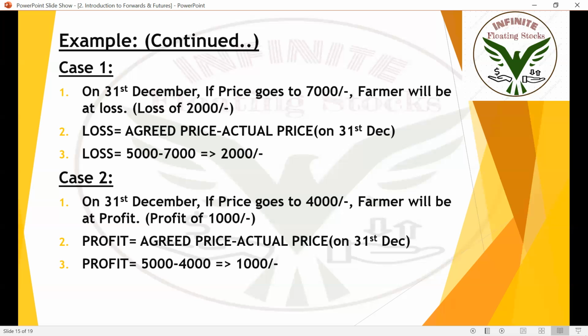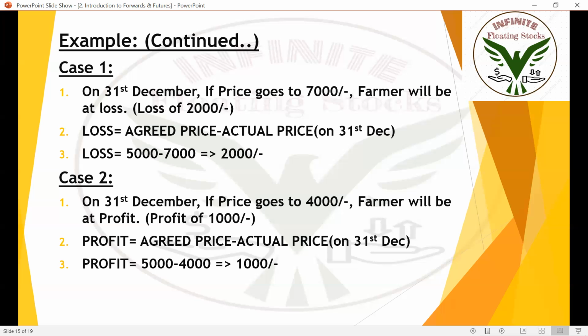So even if he produces only vegetables worth 4,000, he has the right to sell them at 5,000.